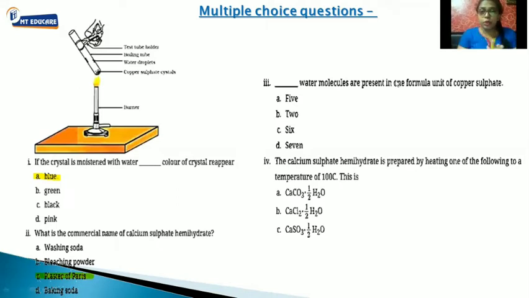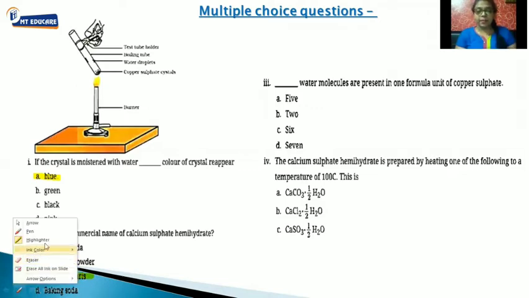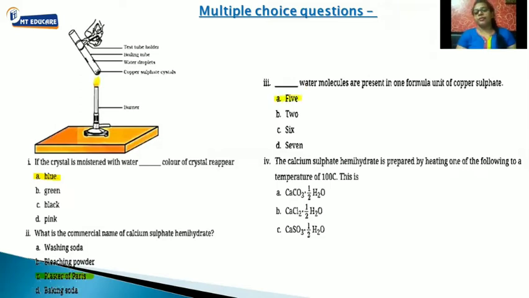Now students, what are these water molecules? As we have learned, each crystal has some water molecules present in it. Those water molecules are called water of crystallization. So how many water molecules does copper sulfate have? This is asked. So what is the formula of copper sulfate? CuSO4 dot 5H2O. So how many water molecules are present? 5 water molecules are present. Clear? So the correct answer is 5.